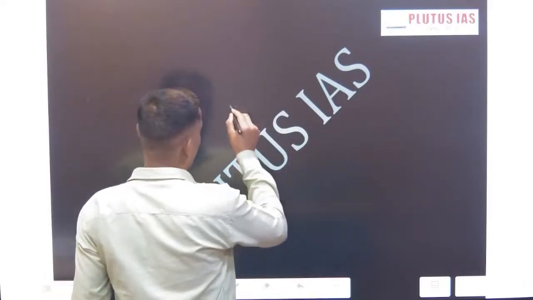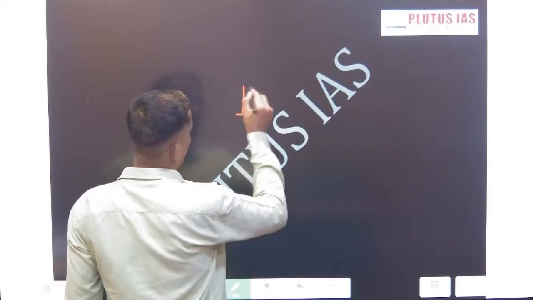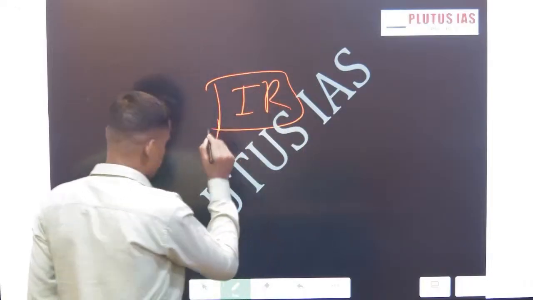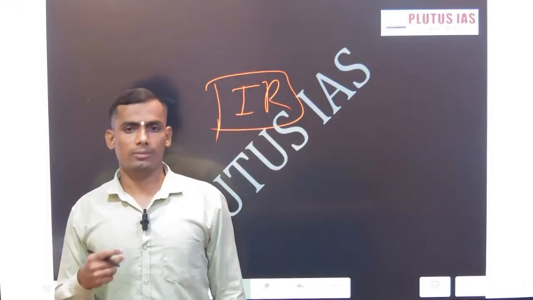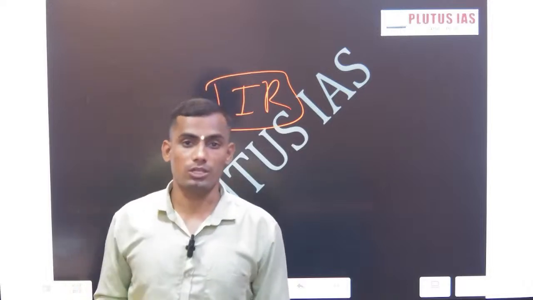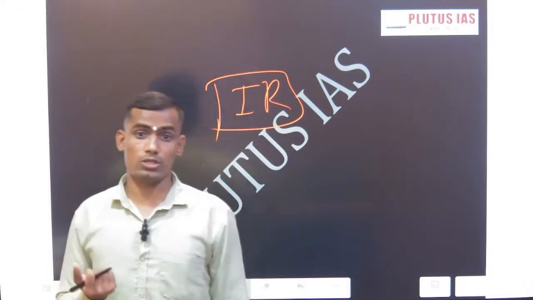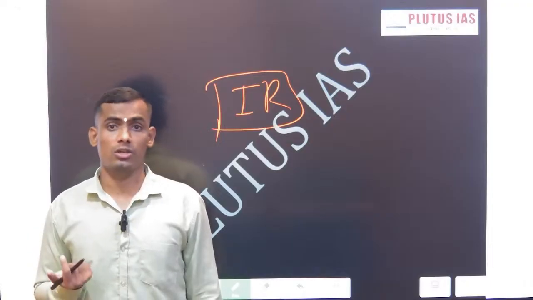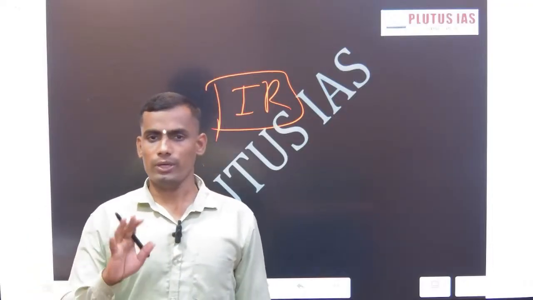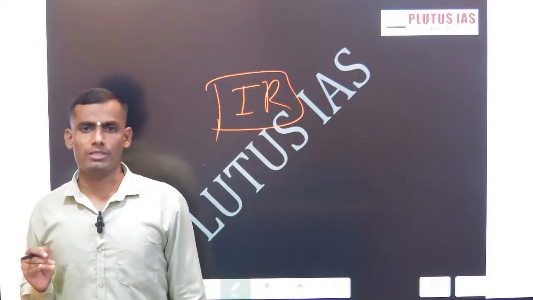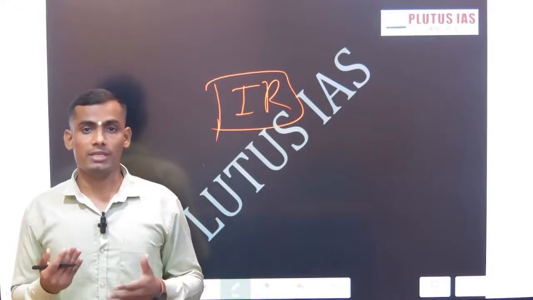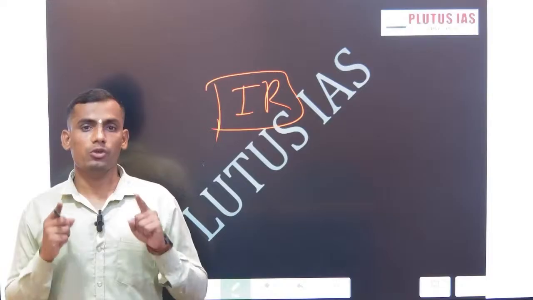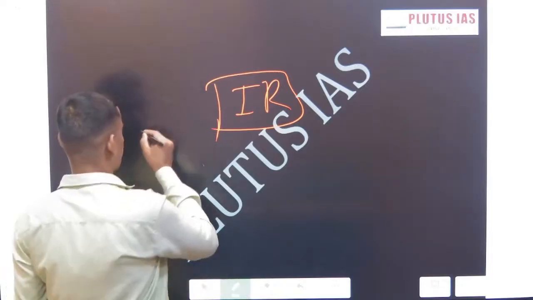Our topic today is IR, as I mentioned on Monday. In the recent 3 to 4 years, many questions have come on IR, particularly places in the news, rebel groups, international institutions, their mandate, their role, and conventions. So in mains, UPSC has a very good pattern, with 6 to 7 points: India and its neighbourhood, and political developments in developed countries and their impact on India's interest. There is one point in the UPSC GS2 syllabus IR portion.